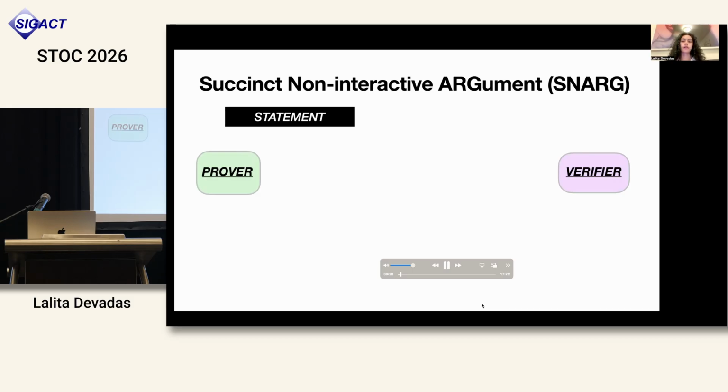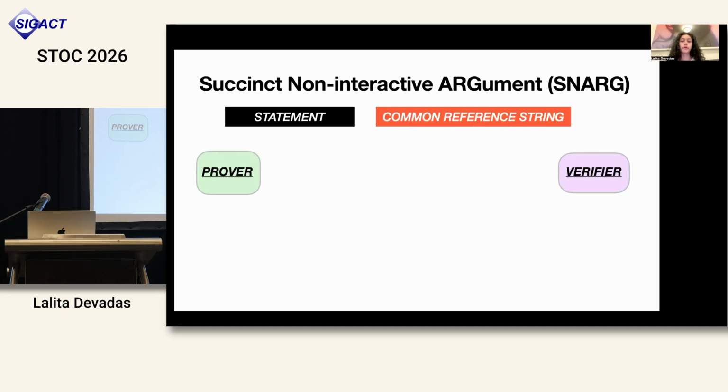First, let's start by recalling the definition of a succinct non-interactive argument, or snarg. In our setting, we have a prover who wishes to convince a verifier of the veracity of some statement. The prover and the verifier also both have access to a common reference string, which is generated by a trusted third party. We will be considering non-adaptive soundness, in which the statement that the prover is trying to certify is fixed before the common reference string is generated.